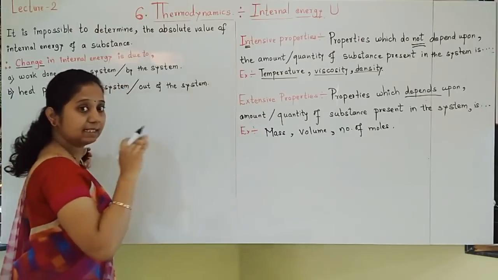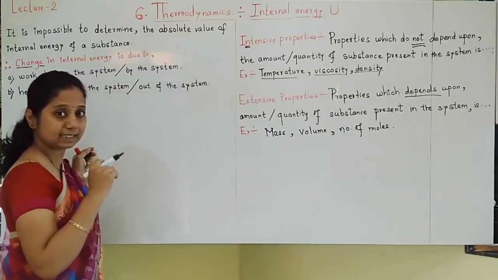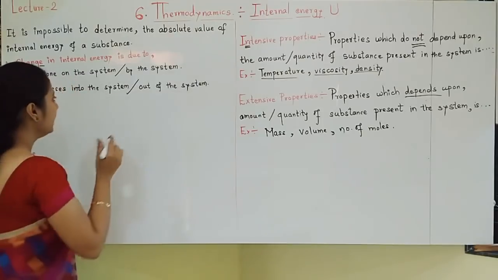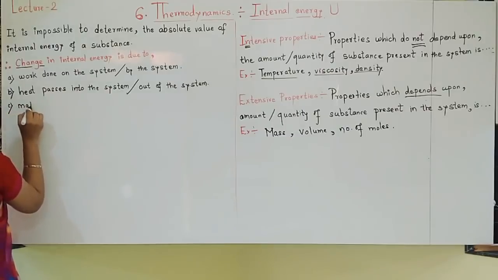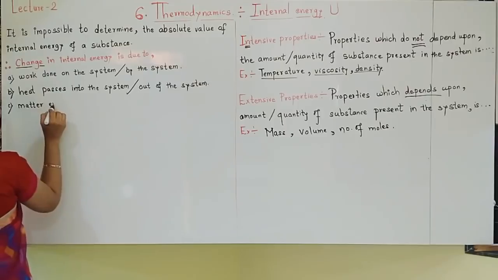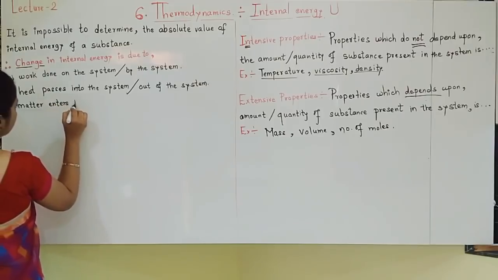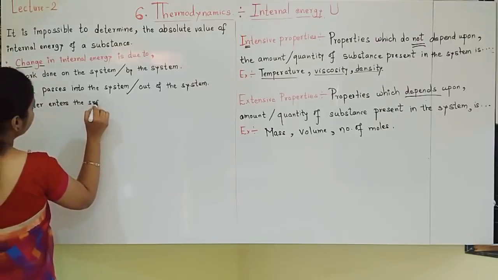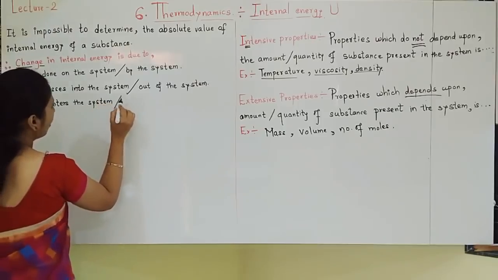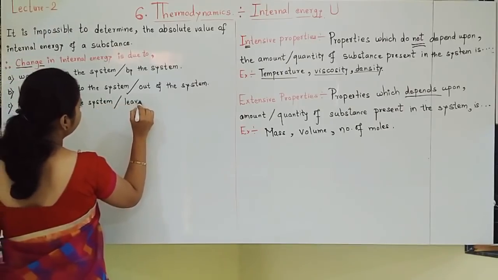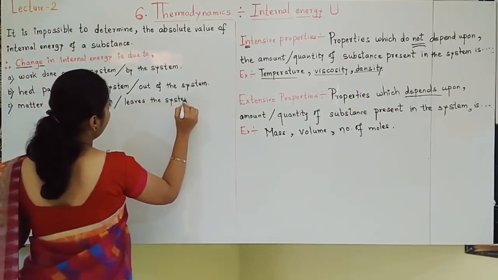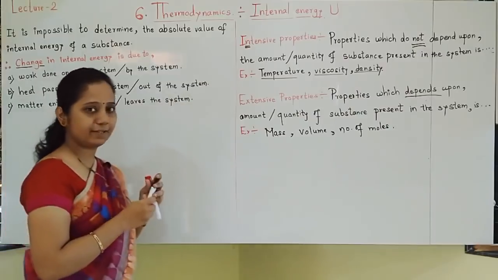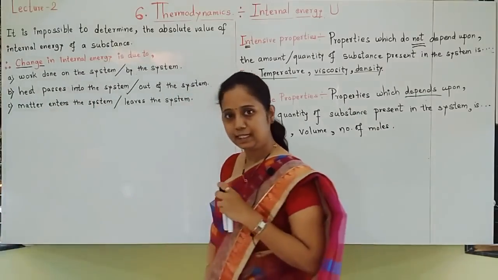Heat passes inside the system or heat passes outside the system. Based on that, internal energy also changes. Lastly, due to matter: matter enters the system or matter leaves the system. Understand these 3 points. These are the 3 ways by which there is change in internal energy.